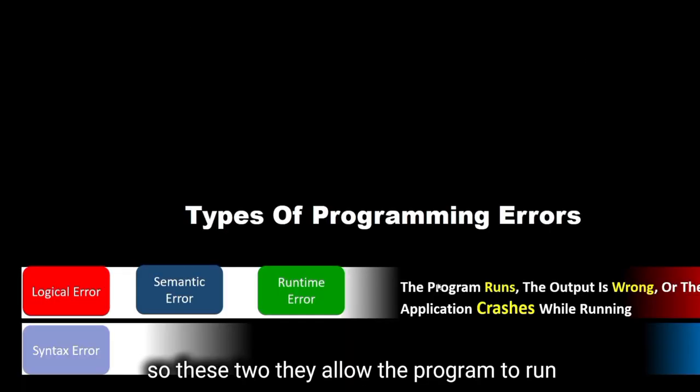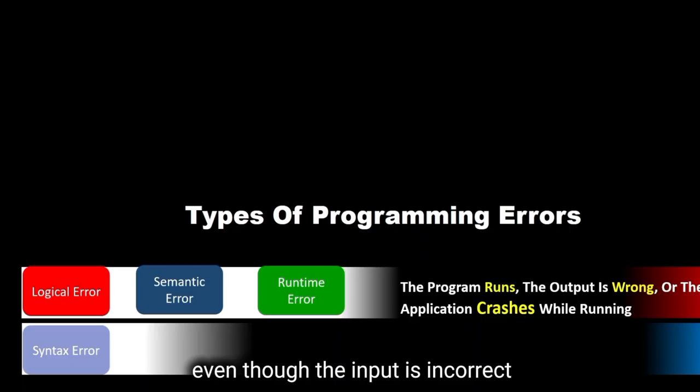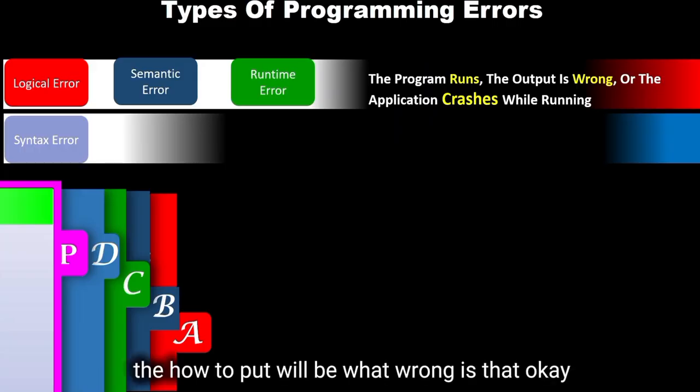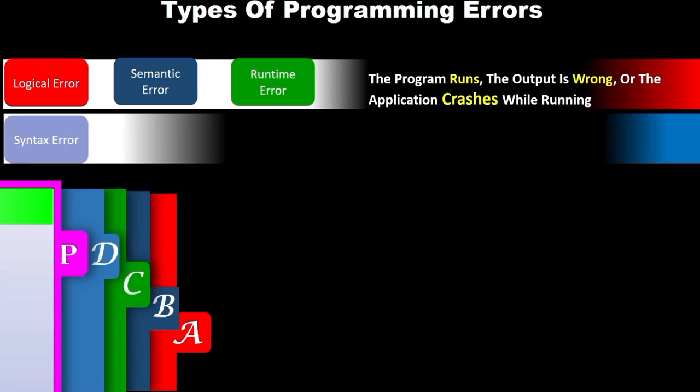They allow the program to run even though the input is incorrect. So what will happen if the input is incorrect? The output will be what? Wrong. Is that okay? All right.